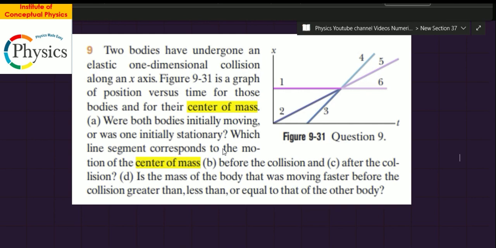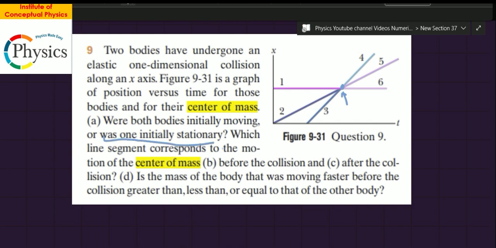Okay, tricky question, but if you analyze and think about it, it's not that hard. So let's discuss this question now. If you can notice, the position versus time graph gives you velocity, or so to say speed. And the point at which both the bodies are meeting, colliding, probably is this, because it shows a common position. So they collided here. First question is, were both the bodies initially moving or was one of them stationary?